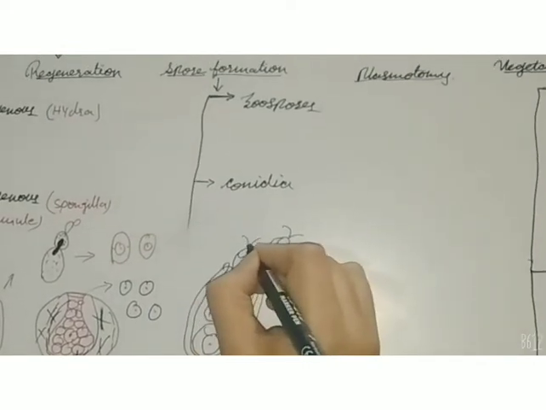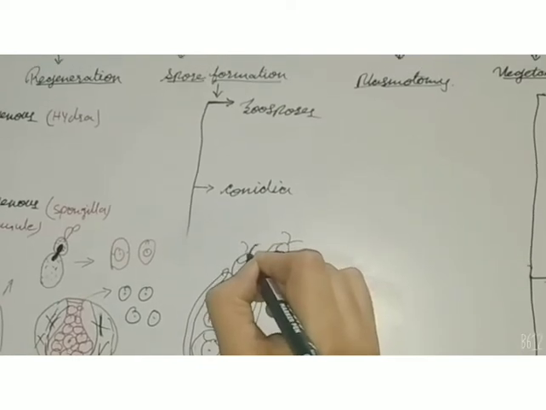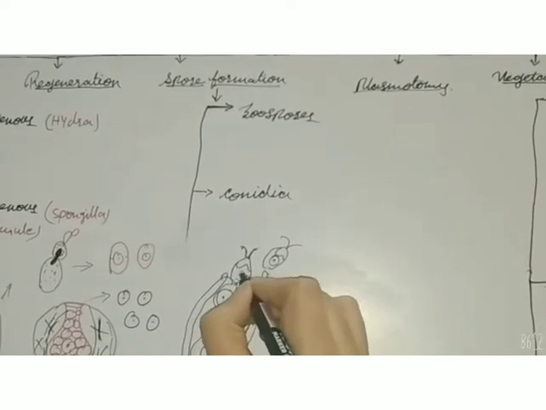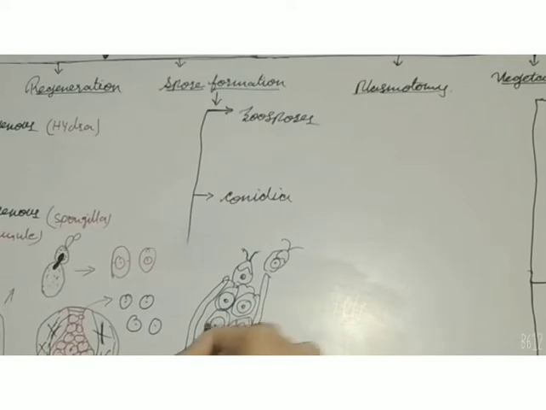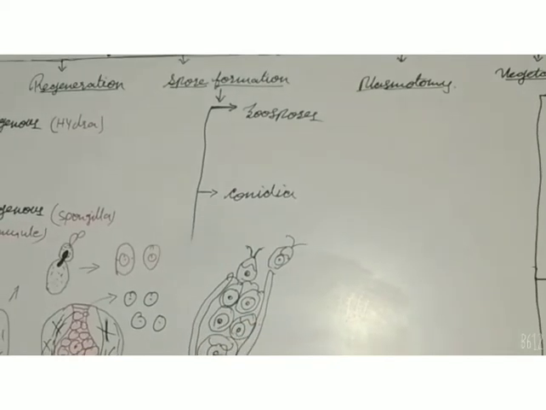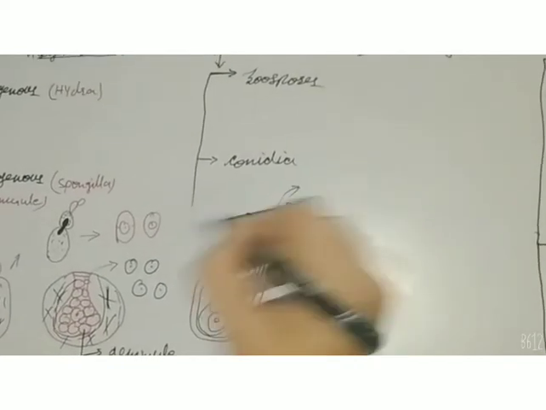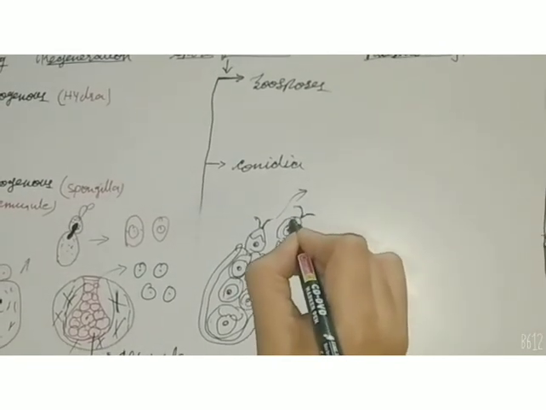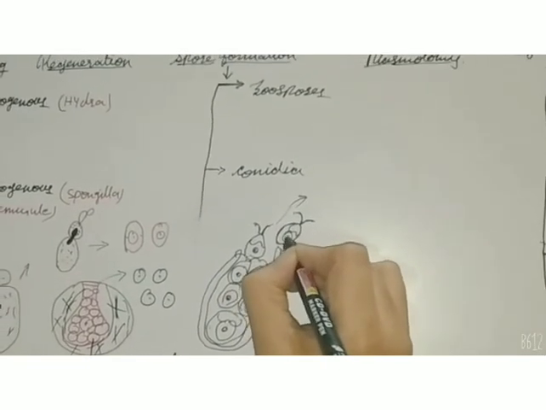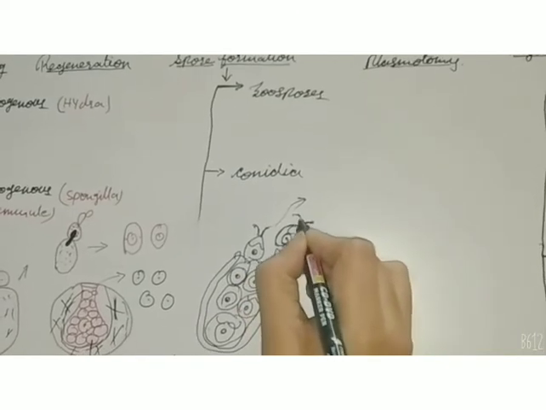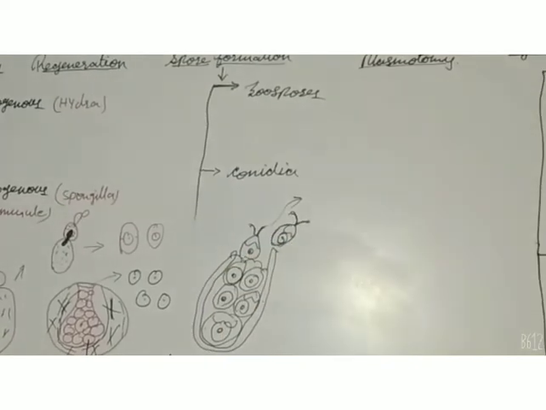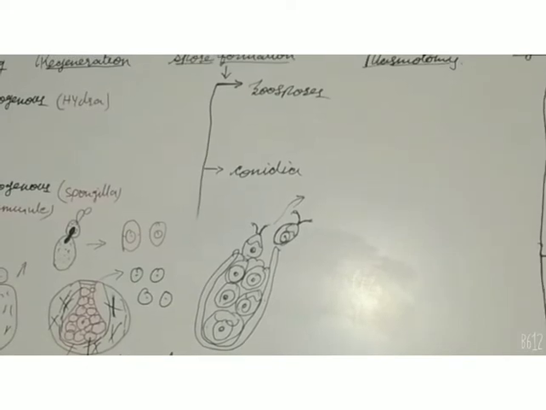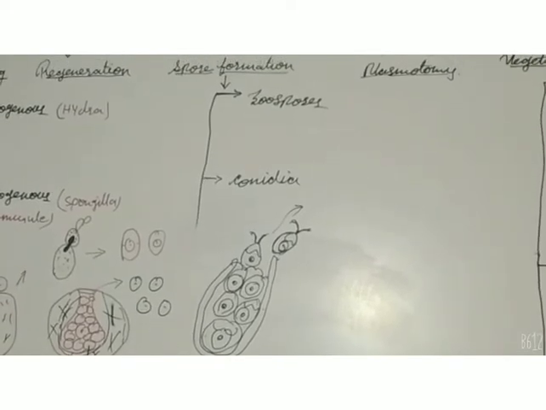Zoospores are the motile structures which are produced inside the parent organism. They are many in number, and they are produced in the parent body and come out or are released during germination. So these kinds of spore-like structures with flagella are called zoospores. Chlamydomonas is the best example of it.